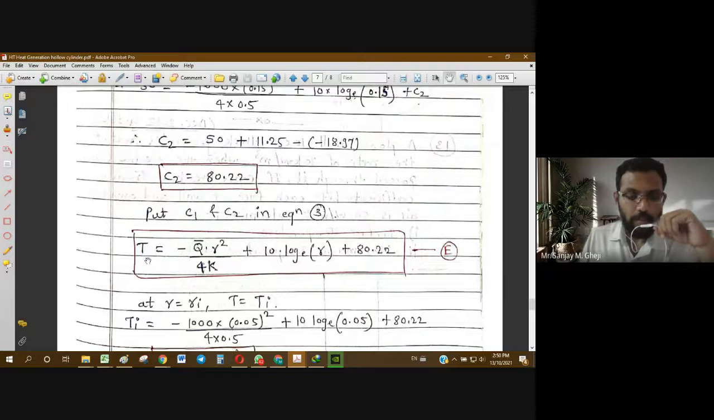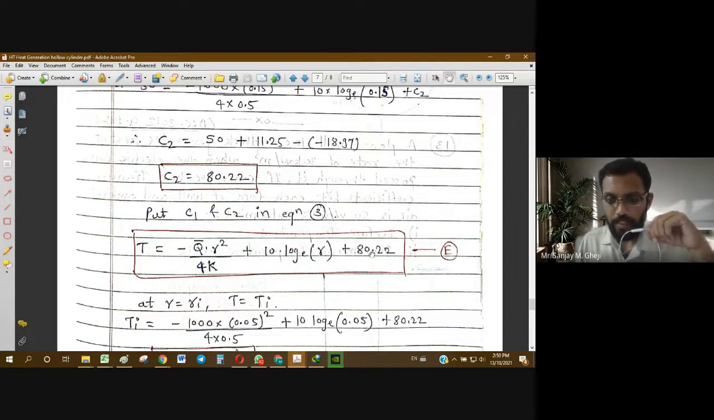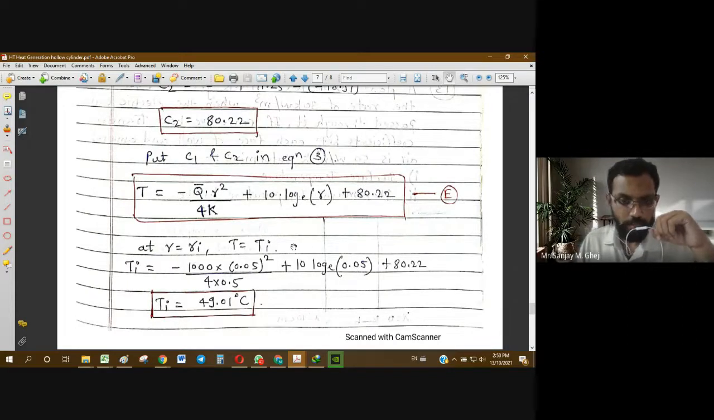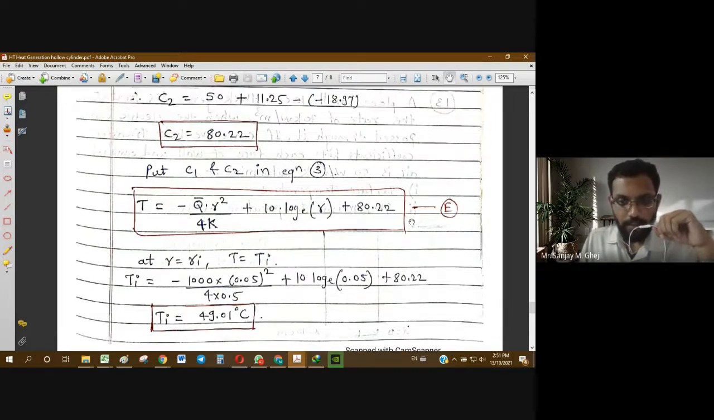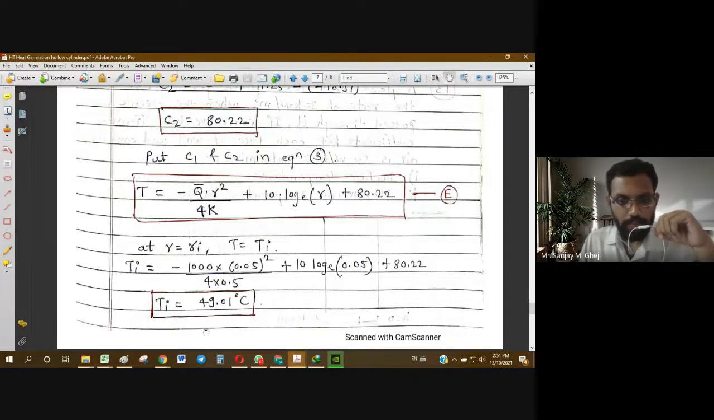So the particular equation we can write like T equal to minus q bar r square upon 4k plus 10 into ln of r. This 10 is nothing but C1. C1 is replaced by 10 and C2 is 80.22. Now at R equal to Ri, we can easily find out temperature Ti. Ri we know, that is 5 centimeter, and in this equation we have to only put R equal to 0.05, and the rest of the values are known. After calculation we get Ti equal to 49.01 degrees Celsius.